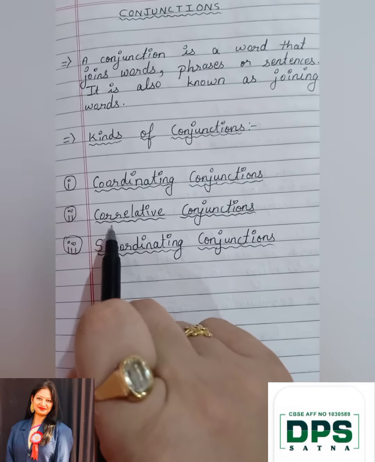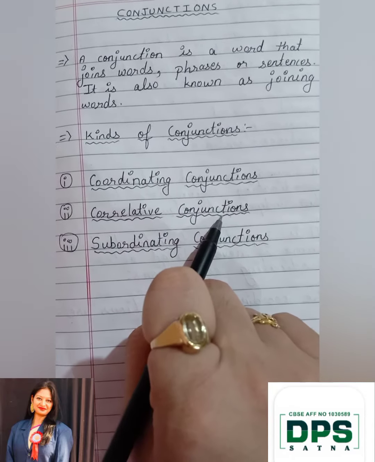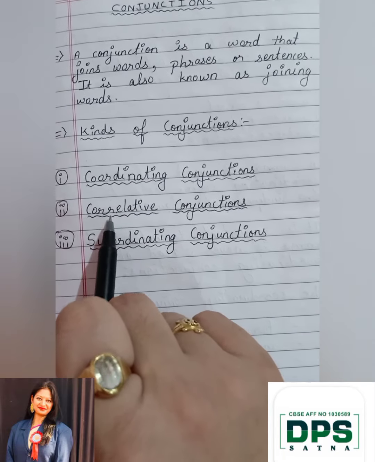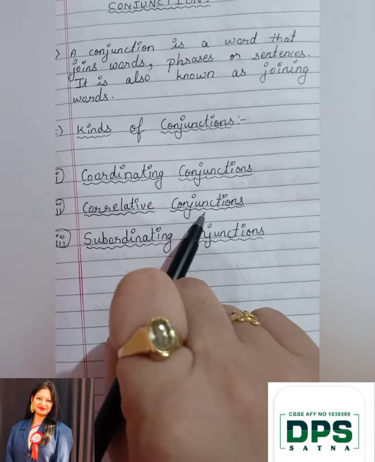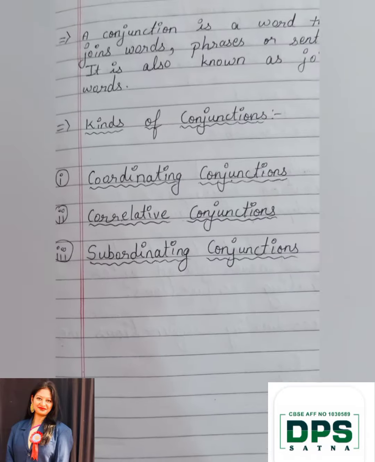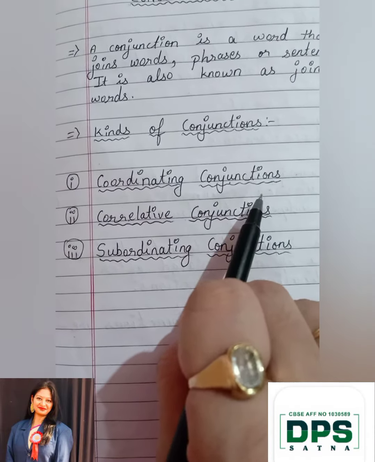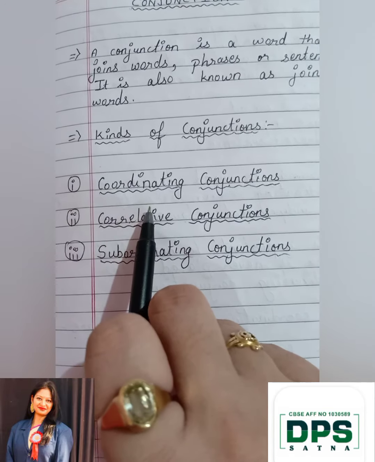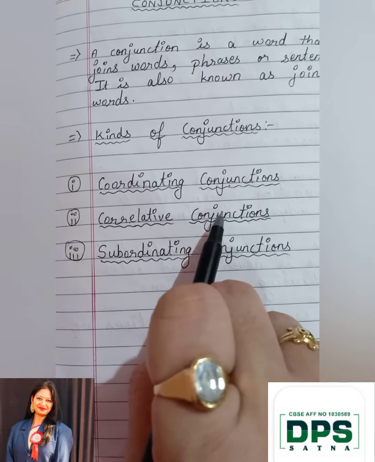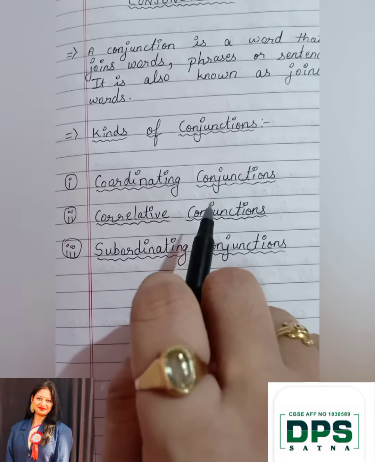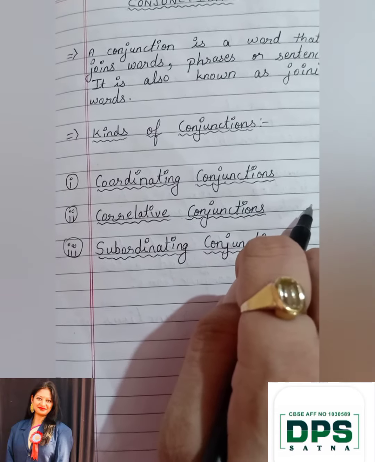Next is correlative conjunctions. These are pairs of words which are used together, like both and, not only but also, either or, neither nor, whether or.